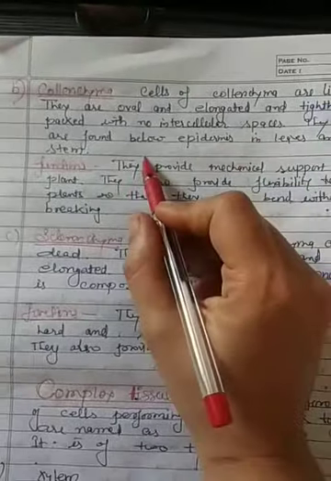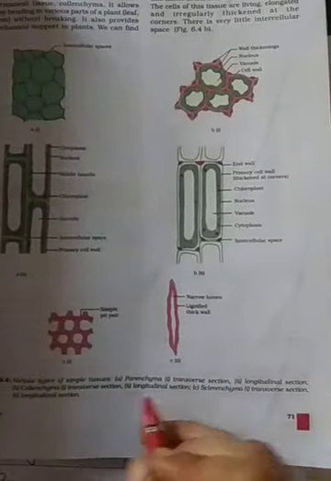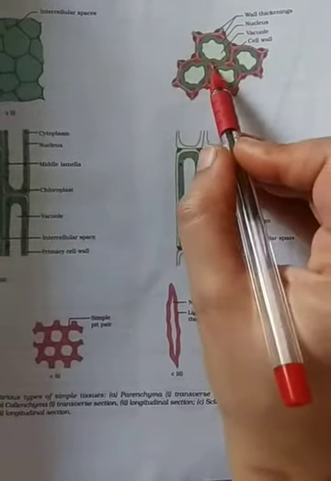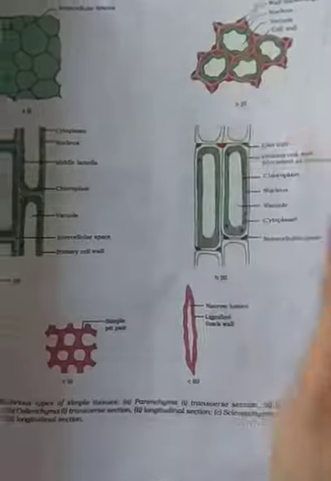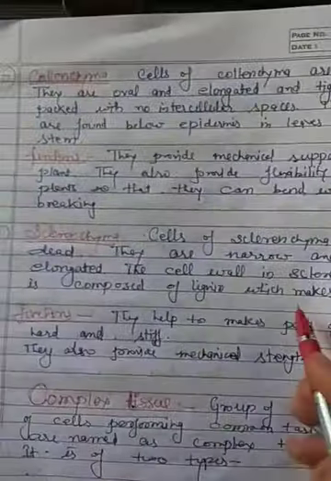They are found below the epidermis in leaves and stems. Here you can see the structure of collenchyma. Cells are oval or elongated, but they don't have intercellular space.